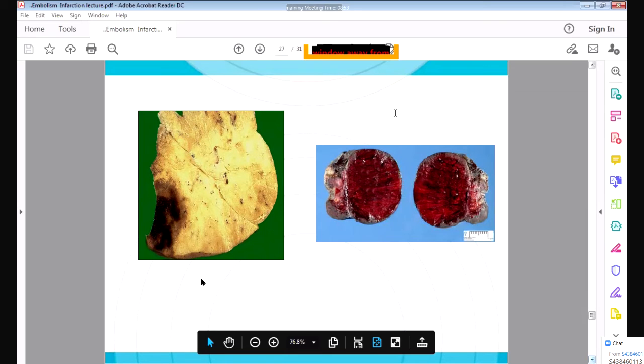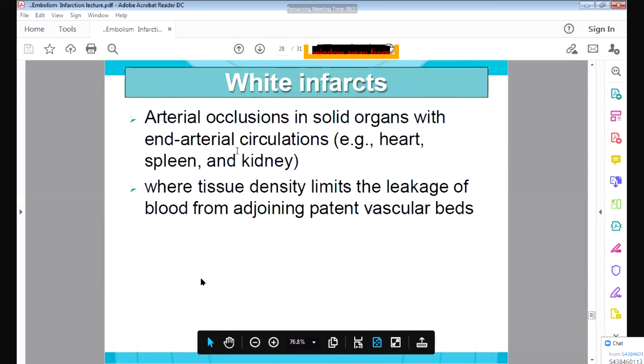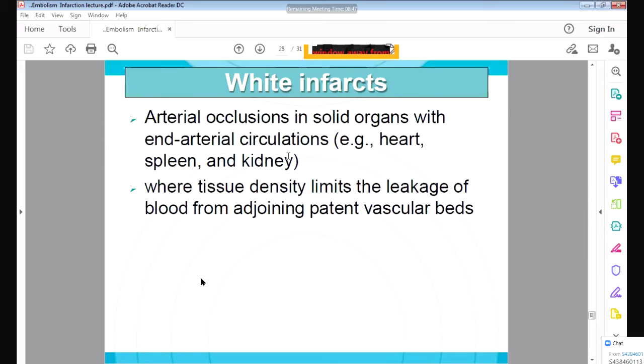Then the white infarct. A white infarct occurs in arterial circulation, when only one artery is supplying the organ. When that artery is obstructed, that area will become white in color because only that artery is supplying it. So there is no blood supply to that area, and it will undergo necrosis and be whitish in color, like the heart, the spleen, and the kidney. They have only one blood supply, not two like the lungs. If that artery is blocked, it will undergo necrosis and appear as a white infarct, whitish in color.